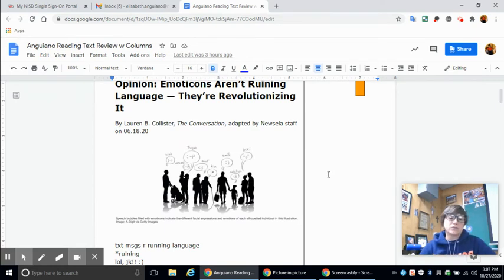The title of this article is Emoticons Aren't Ruining Language, They're Revolutionizing It by Lauren B. Collister. The conversation adapted by UCLA staff on June 18th, 2020. So you also want to look at the pictures. Right now, the pictures are a little bit small, right? What you see there are speech bubbles filled with emoticons, and they indicate the different facial expressions and emotions of each silhouetted individual in this illustration. Obviously we are talking about emoticons, and that doesn't necessarily always mean an emoji. And we're going to talk about that here.